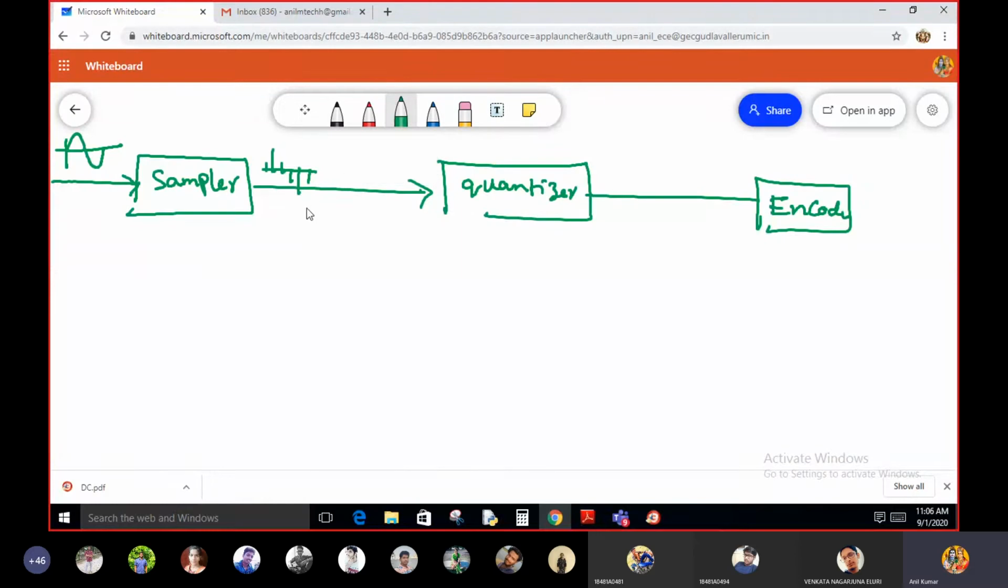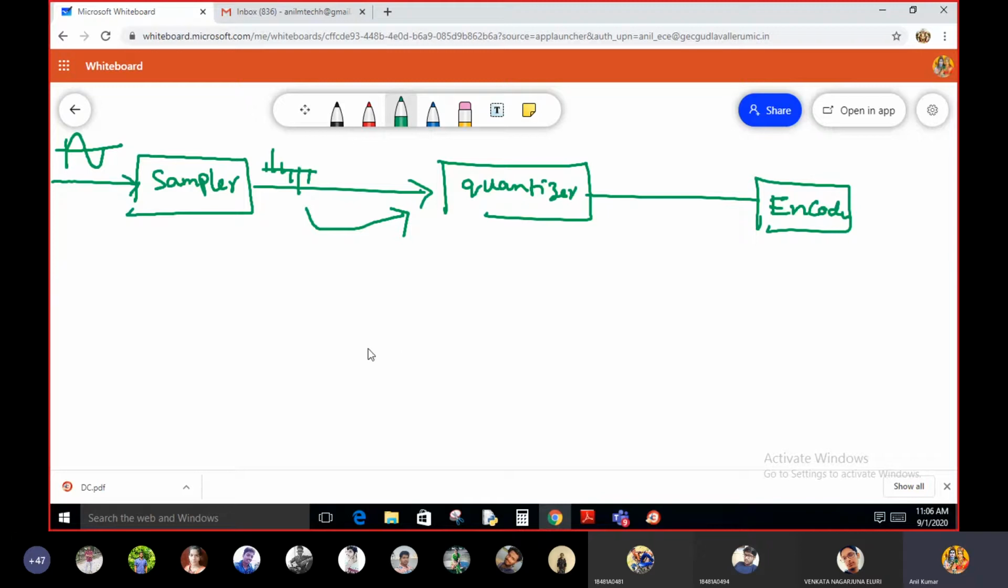Samples generated at the output of the sampler are given as input to the quantizer, and each and every sample value is quantized to the nearest quantization level. Each and every sample amplitude is quantized to the nearest quantization level. That is the function taken care of by the quantizer.